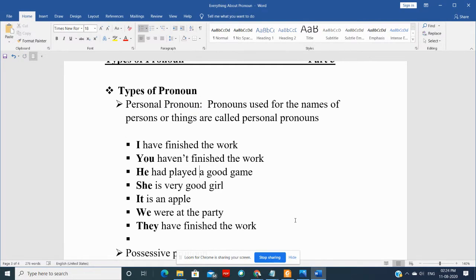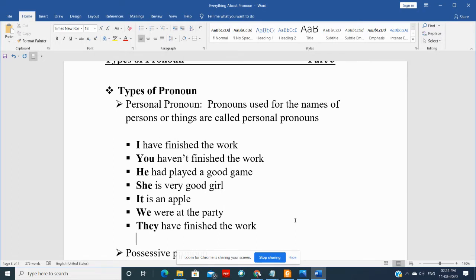See, he must be used for some boy. She is used for girl. It is used for something. Okay, here it's a fruit. We, they, I, you. Even they are used for person, either for singular or for plural. So, such pronouns are called personal pronoun.